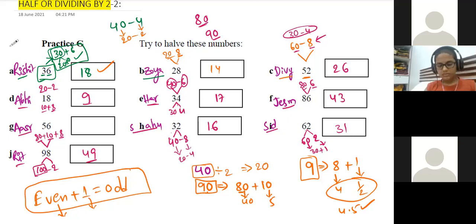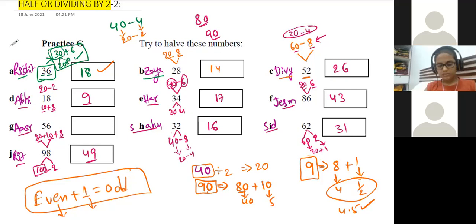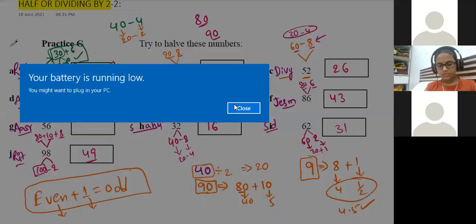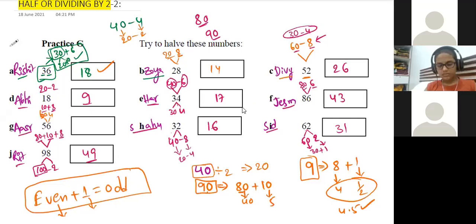Pallav, will you explain? Sir, 60 minus 4, sir. Then 30 minus 2. And we get 28, sir. Yeah, okay. 60 minus 4. 60's half is 30 and 4's half is 2. So 28.